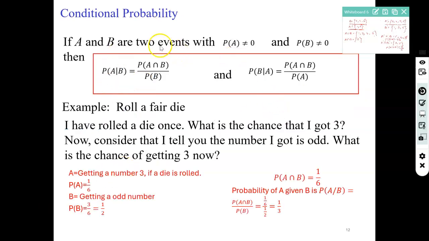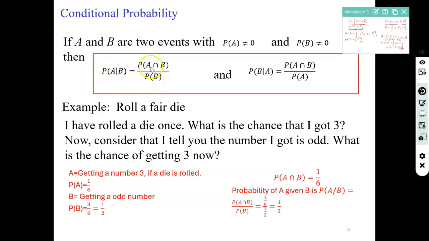So here the formula for that is, if A and B are two events with probabilities not equal to 0, then probability of A given B is equal to probability of A intersection B over P(B), and B given A is equal to probability of A intersection B over P(A). Now, one way to remember this is whatever is the given event, that will be there in the denominator.